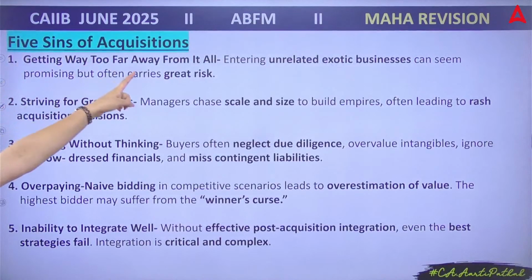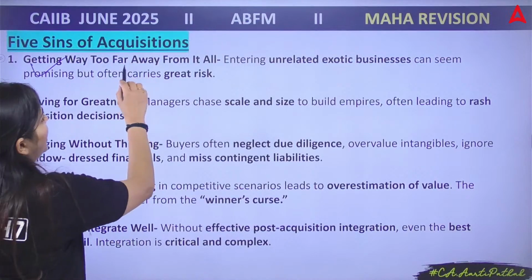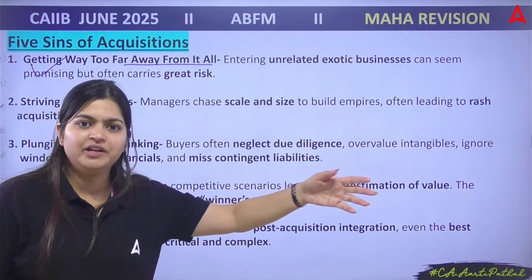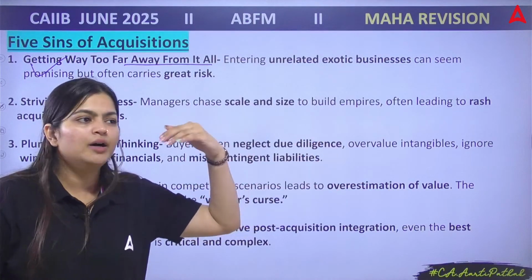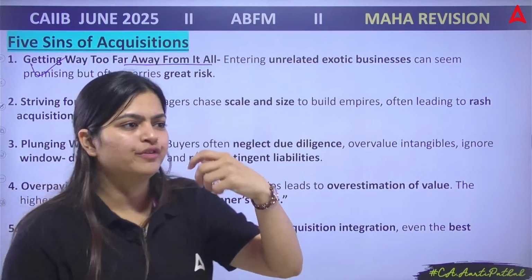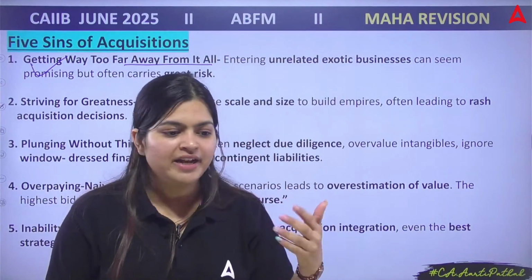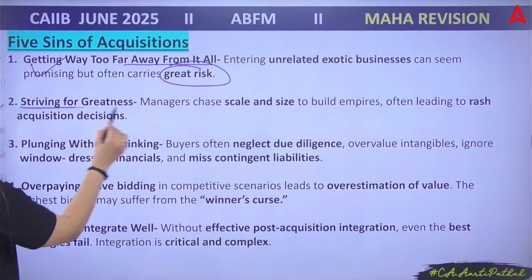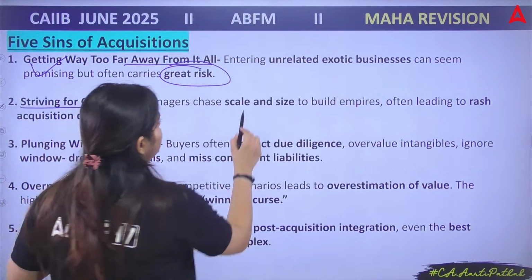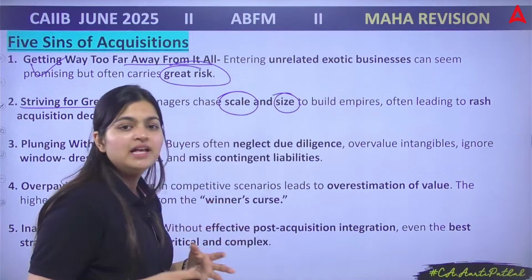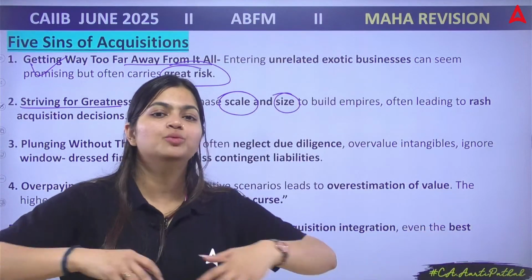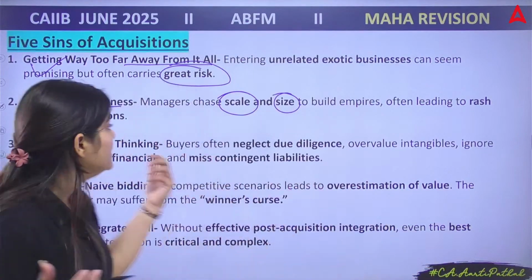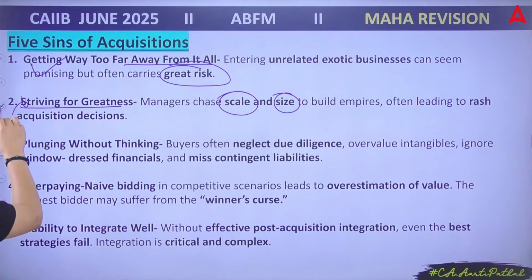Chaliye. So what are the 5 sins we have? First, getting way too far from it all, which means entering into unrelated businesses where we don't have any experience, but we are randomly entering into that. So that will create a great risk. Then next, striving for greatness. Here your managers are trying to scale the size of your business. They are trying to make an empire, to be known as an empire. So blindly they are just purchasing. That is also one of the sins.